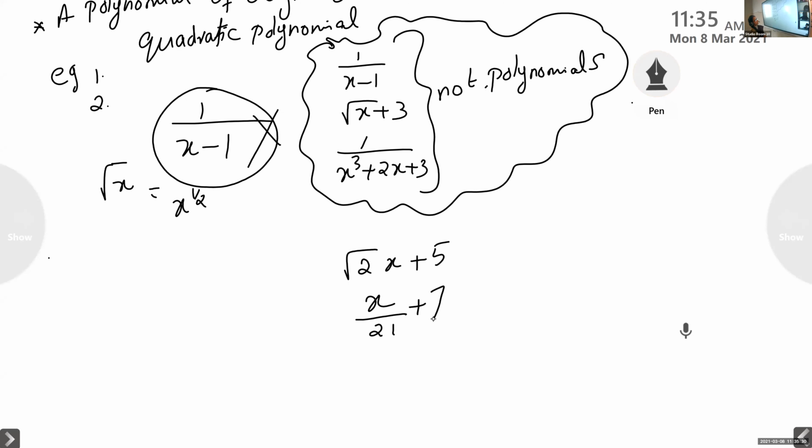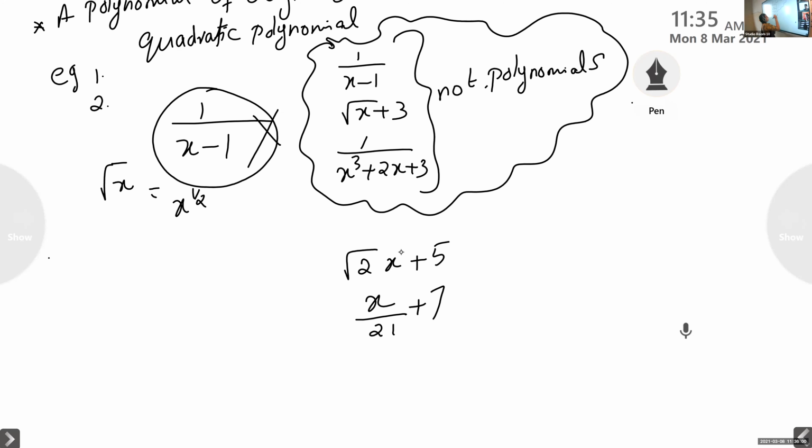What about these? Are they polynomials? Ma'am, they are fractions. Fractions, where is the fraction here? No, Fisan, they are polynomials because here root 2 comes on the coefficient, not a power of the variable.